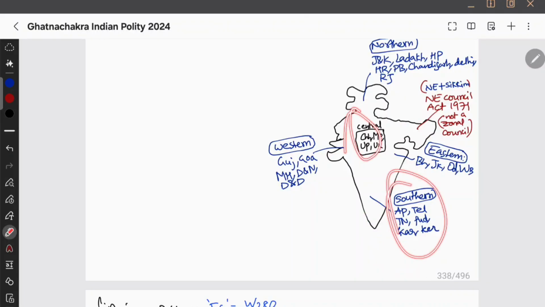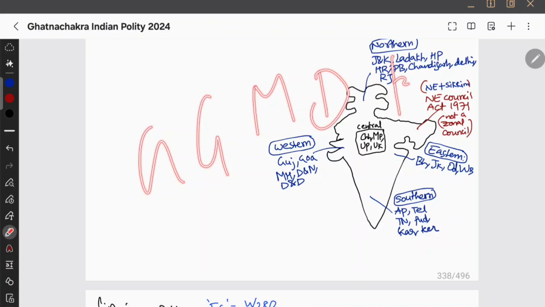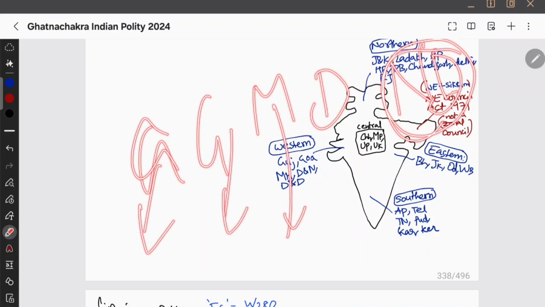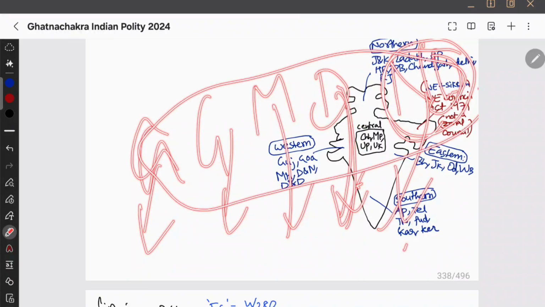Okay, now central, southern, eastern and western zonal councils, I remember it like this. On the western side there are good guys. Western movies you see, right? They are good guys. So good guys make dinner, not dramas. Goa, Gujarat, Maharashtra, Dadra, Daman and Diu, Dadra and Nagar Haveli. So these are the states under the Western Zonal Council.